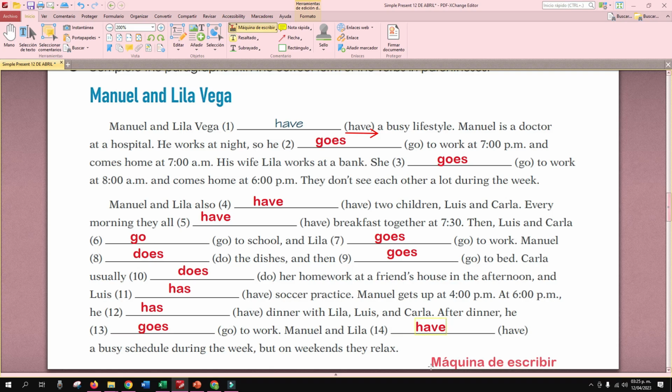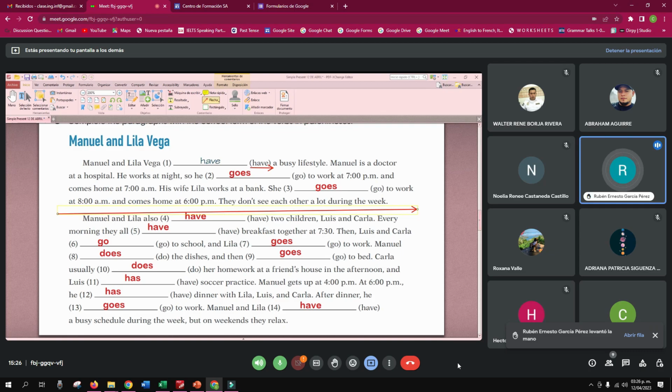So, guys, who wants to read the first paragraph? Manuel and Lila Vega have a busy lifestyle. Manuel is a doctor at the hospital. He works at night, so he goes to work at 7 p.m. and comes home at 7 a.m. His wife, Lina, works at a bank. She goes to work at 8 a.m. and comes home at 6 p.m. They can see each other a lot during the week.